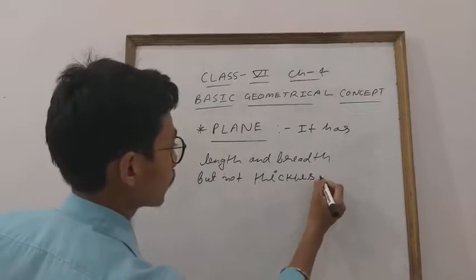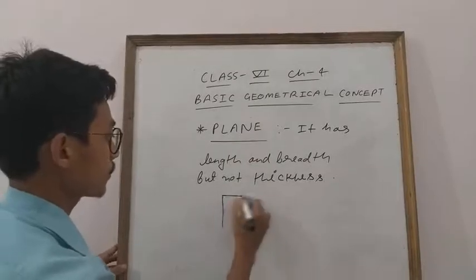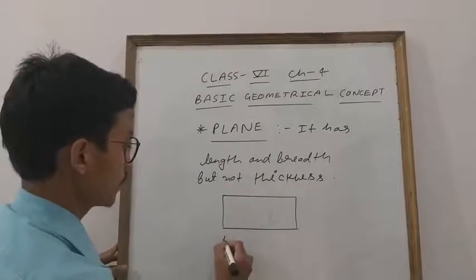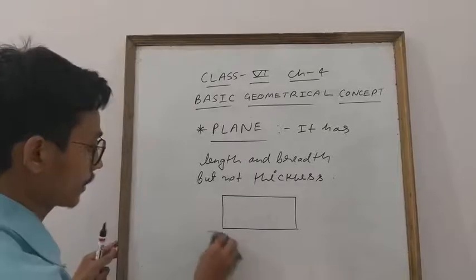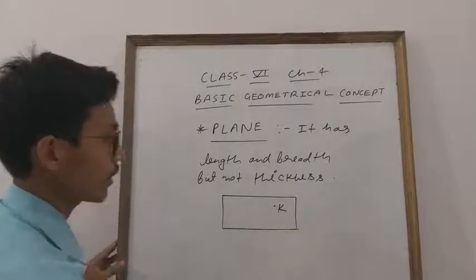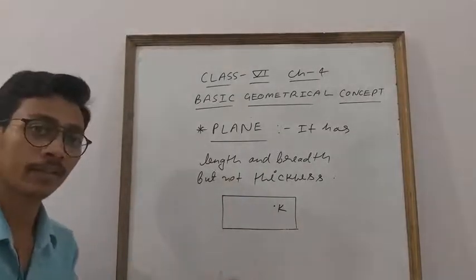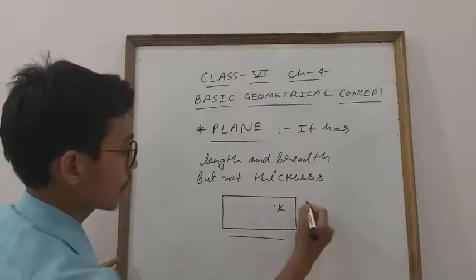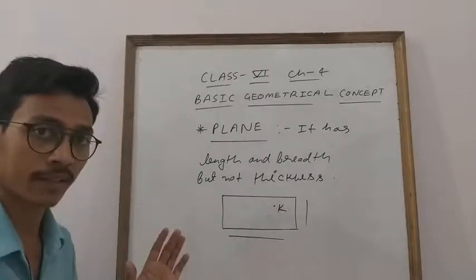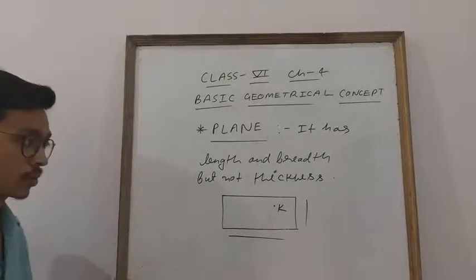For example, student, I am taking this rectangle. Everyone knows this is a rectangle. If I mark a point K, K is a plane which has length and breadth, but not thickness. Clear? So if anyone asks you what is a plane, you will say it has length and breadth, but not thickness.